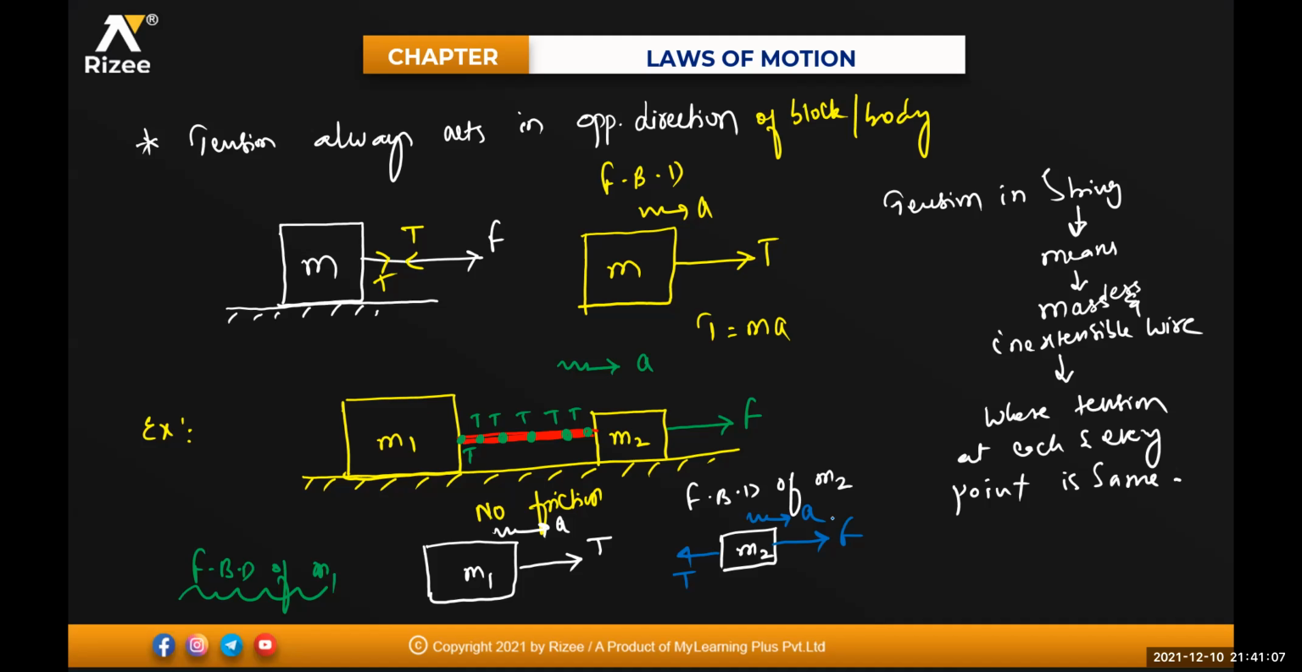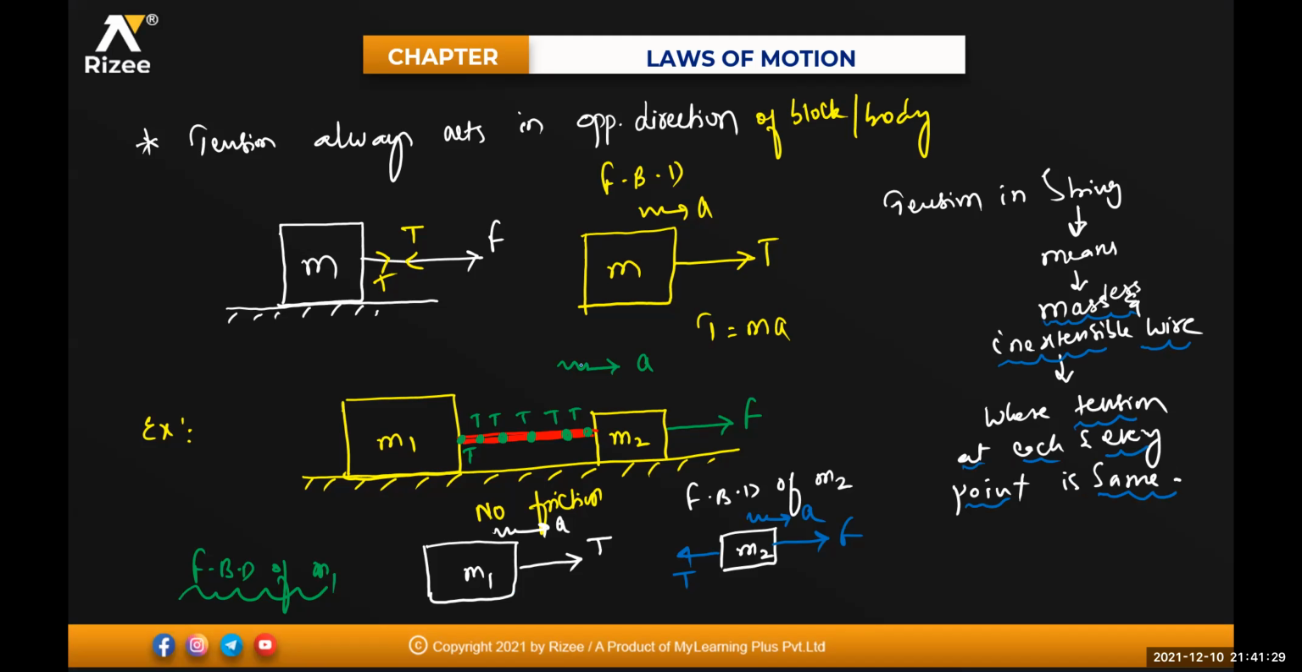If two bodies M1 and M2 are connected by one string, the tension at each and every point will be the same, provided it is a massless and inextensible wire. So if I'm taking M1, on M1 only the string is acting, that is T, and the acceleration of this body is how much? a.